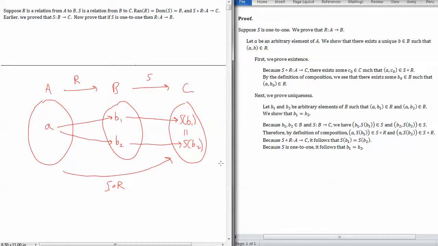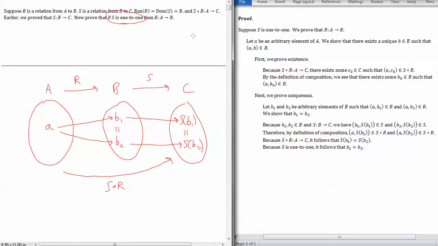And if those are equal, here's where we finally use the assumption that S is one-to-one. Because if we have two elements B1 and B2 which map to the same thing under S, which is one-to-one, then these inputs must be the same as well. Okay, and we're done. That was our goal. We were trying to show that if A mapped to each of these under R, then those two things had to be equal. That was the uniqueness.